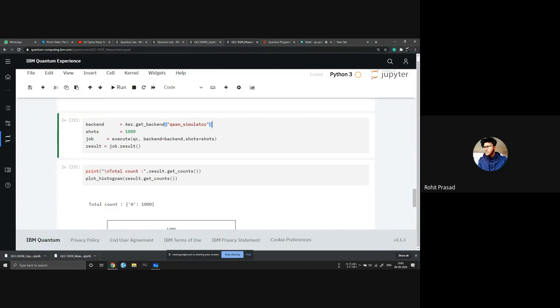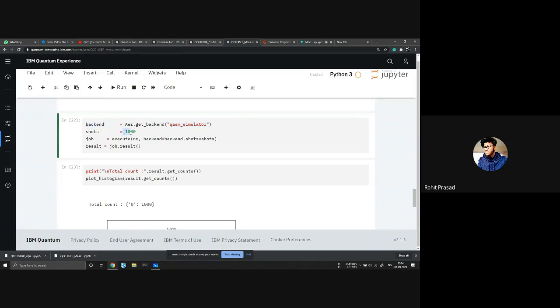Qiskit has a simulator that simulates an ideal quantum computer and gives you the results. This is the QASM simulator, and we will be using it for our backend. The backend is what you run your code on.